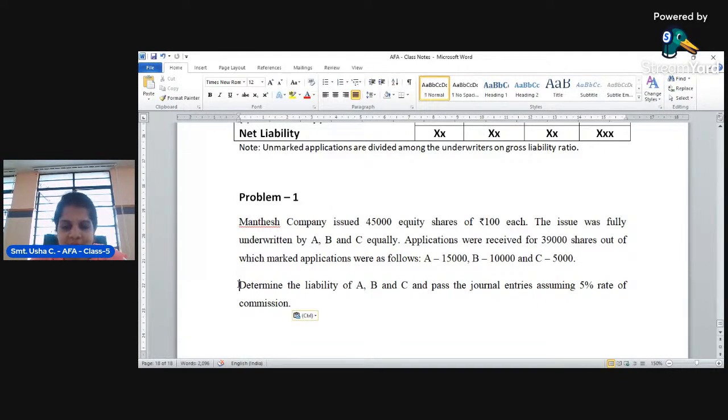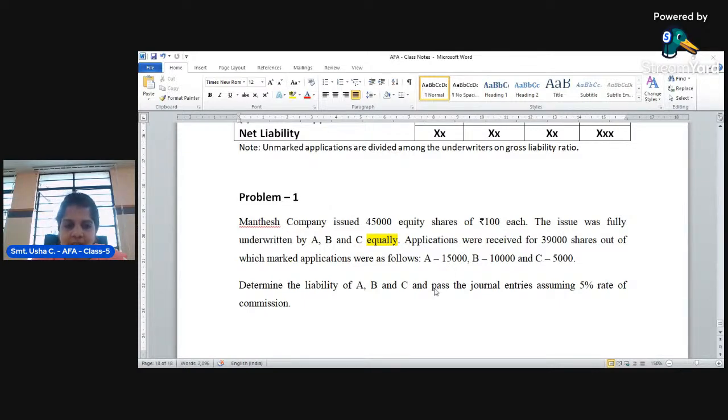Out of this 45,000, it is fully underwritten by A underwriter, B underwriter, and C underwriter equally. Applications were received from the public for 39,000 shares.